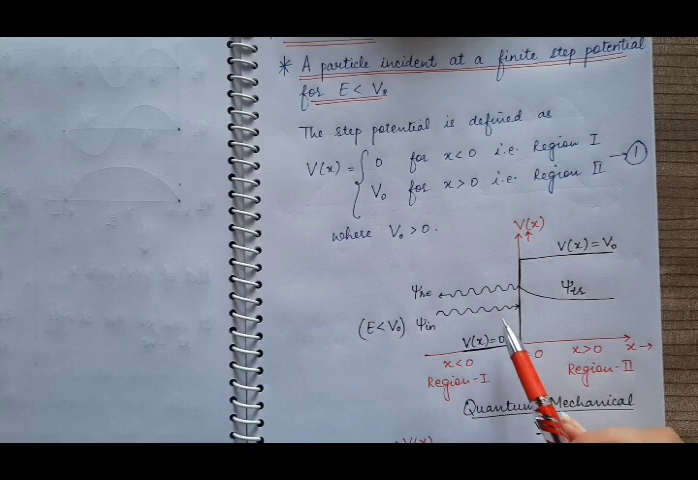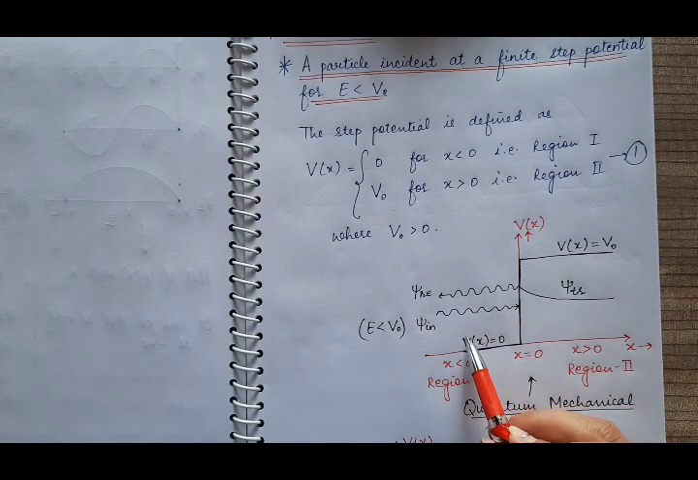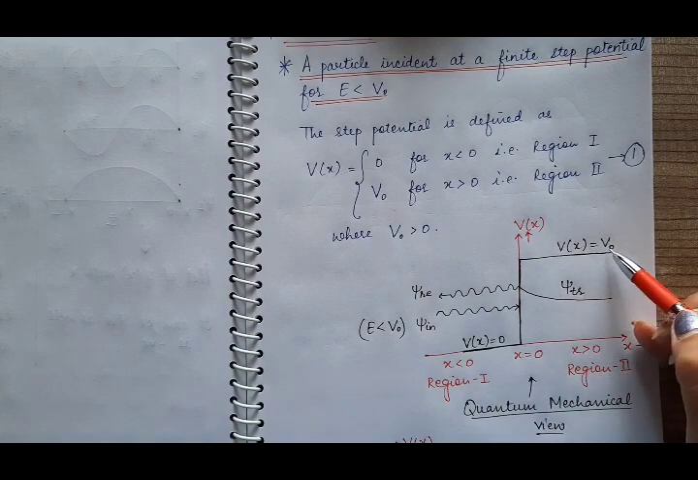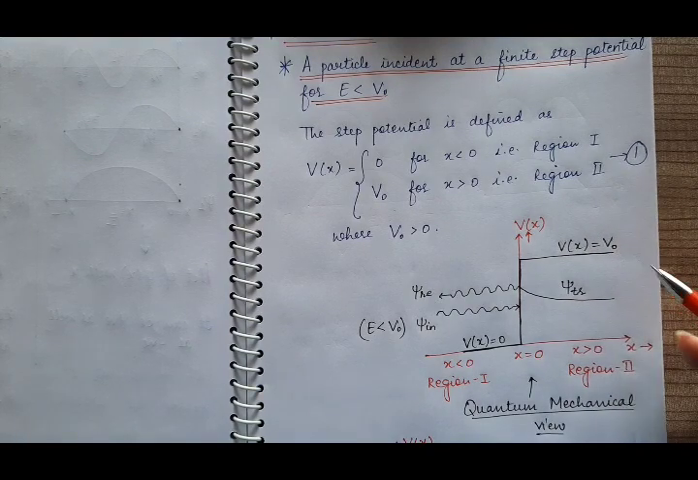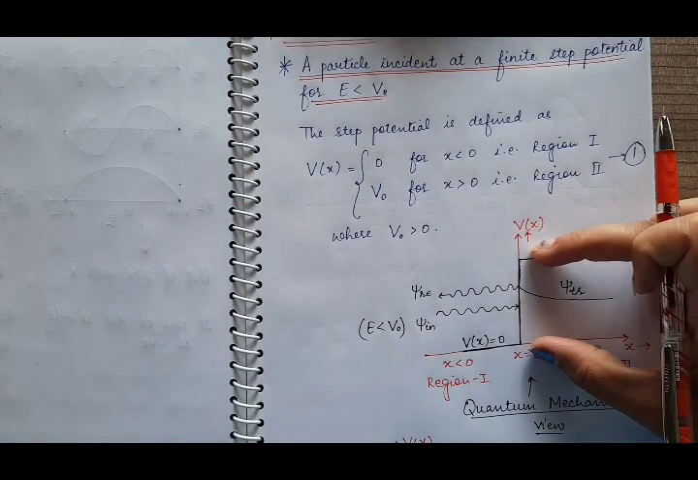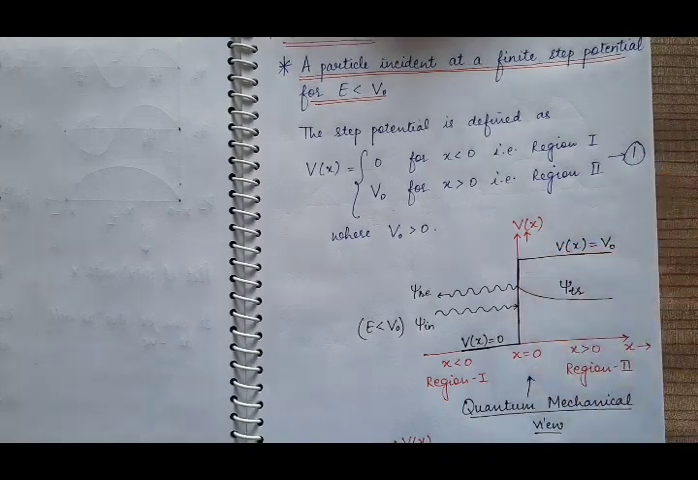Suppose this is region 1 and this is region 2. In region 1, the potential is 0. This is the region where x is less than 0. And region 2 is where x is greater than 0, and this is the region in which V(x) is equal to V0. Now if the particle has energy less than this step potential, then the step potential will act as a barrier for that particle.